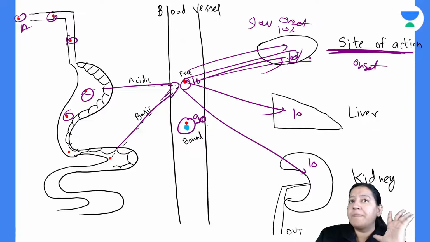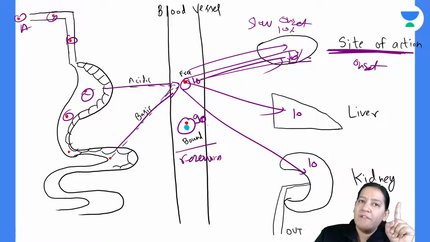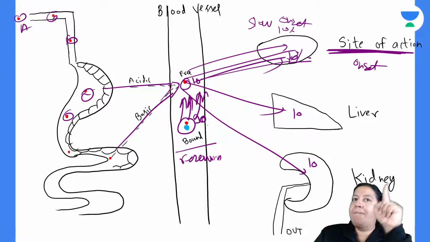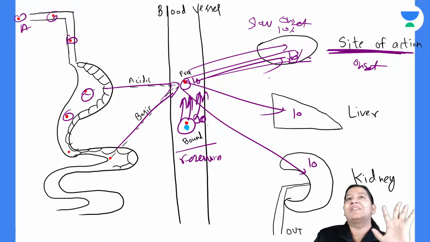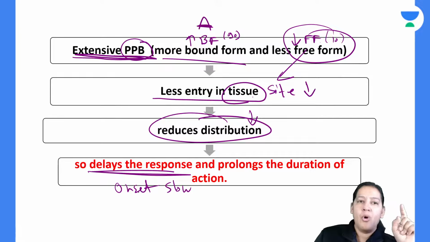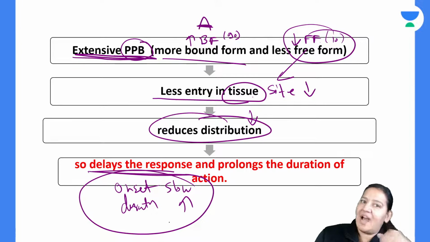But what about duration? The reservoir is more. So it will constantly give the backup. So it will be active in the body for 24 hours or 48 hours. So duration is high. Onset is slow, but duration is high. Such drugs have slow onset but high duration.